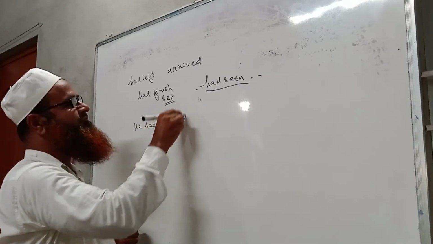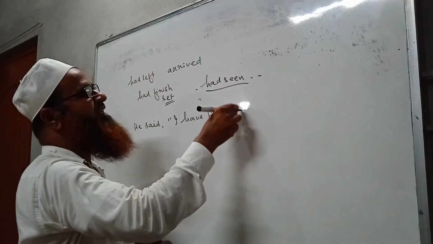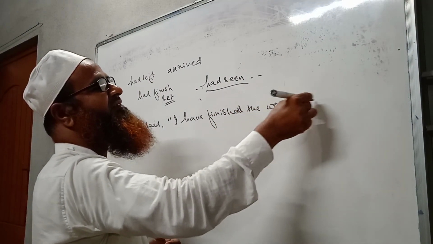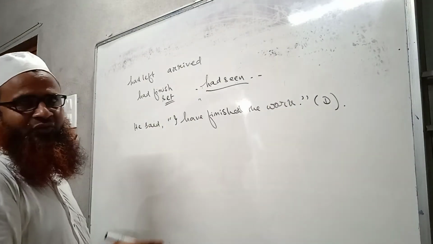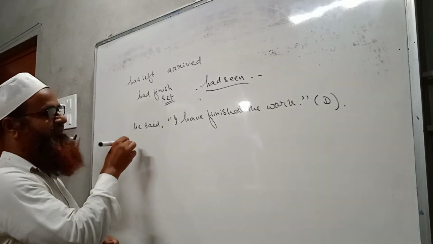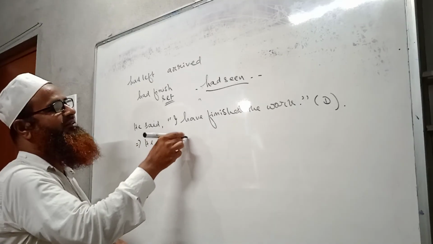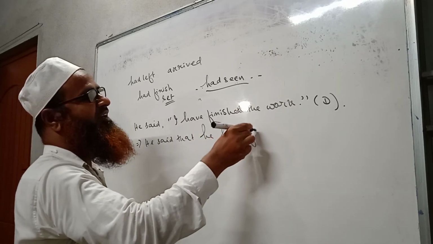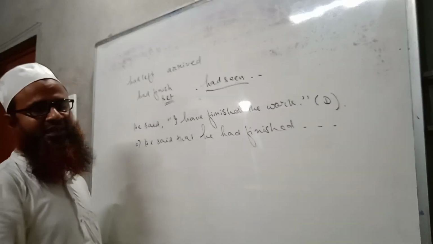So he said, I have finished the work. So this is a very simple sentence, and this is in direct speech. And if we make it indirect, then it would be, he said that he had finished. Okay, he had finished, and the rest will be the same.